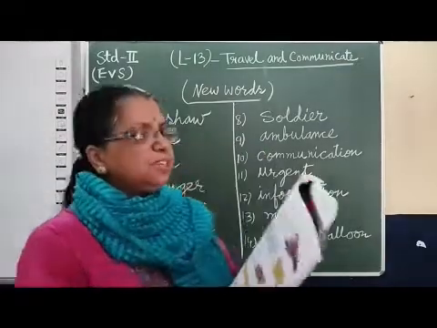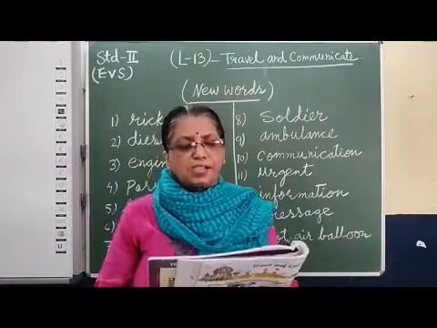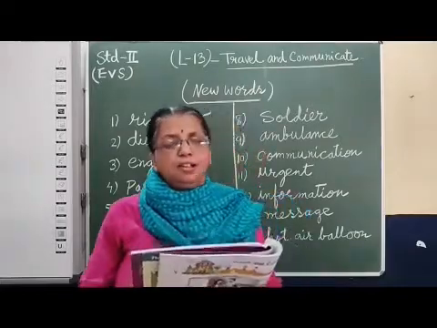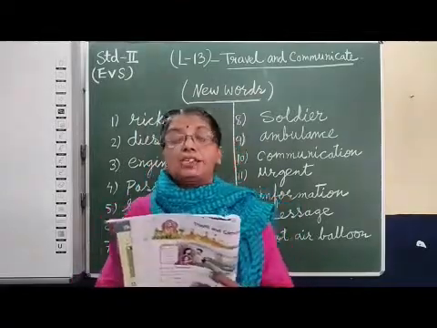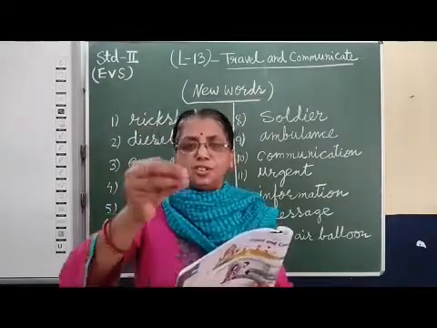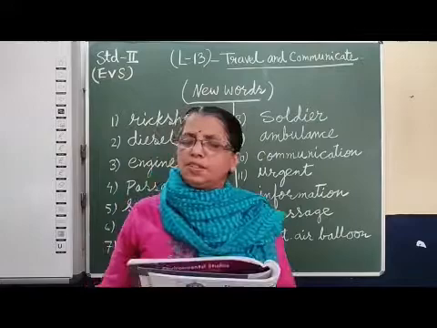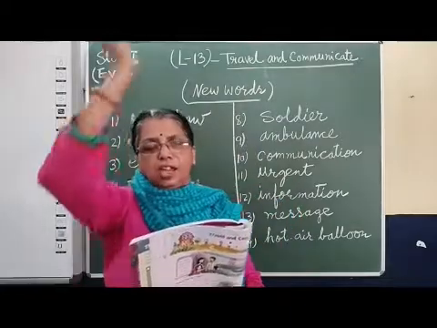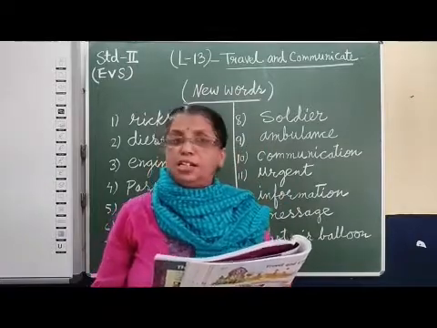We will read now. Trains move on rails. A train has an engine. Yes, most of the vehicles have engines. Without an engine, a vehicle cannot run, and that is why diesel and petrol are needed. As I take food to get energy, so petrol and diesel are the food of the vehicle. This gives energy to the vehicle to move, whether it runs on road or railway tracks or in air or in the water. So a train has an engine and many coaches.